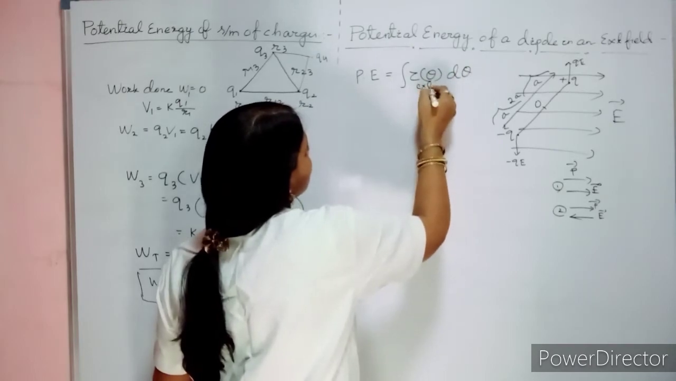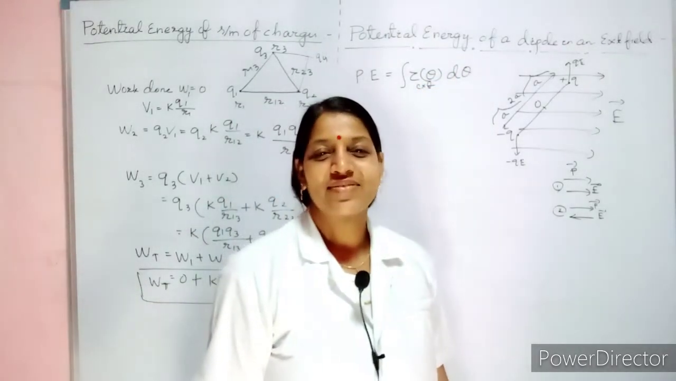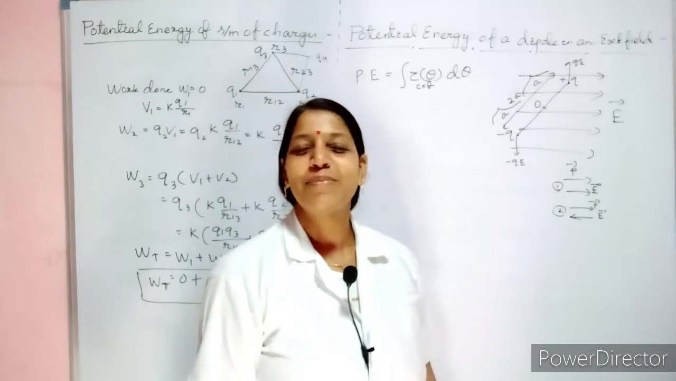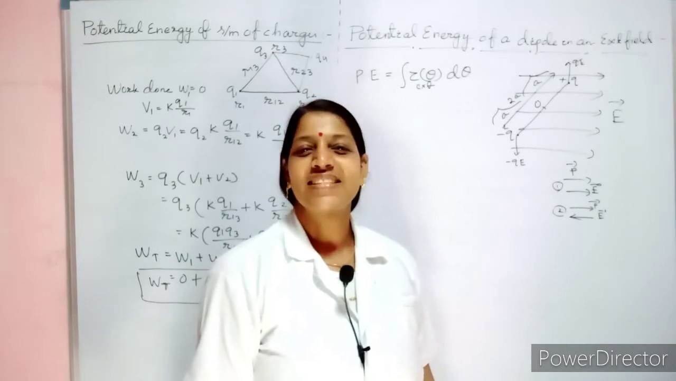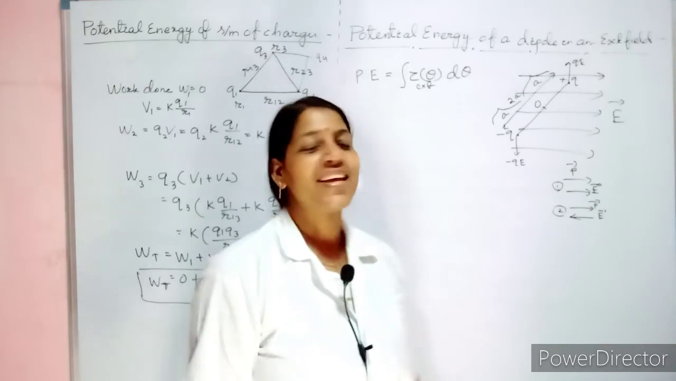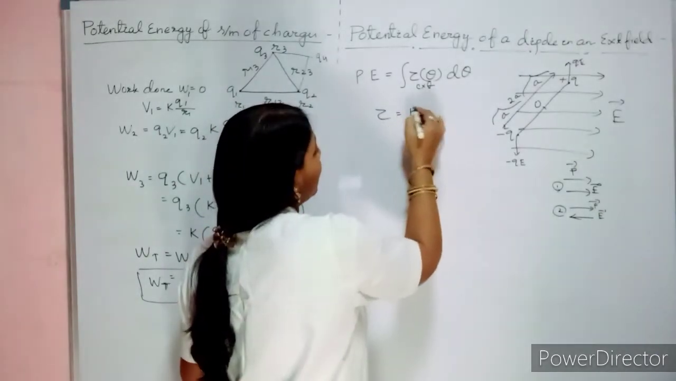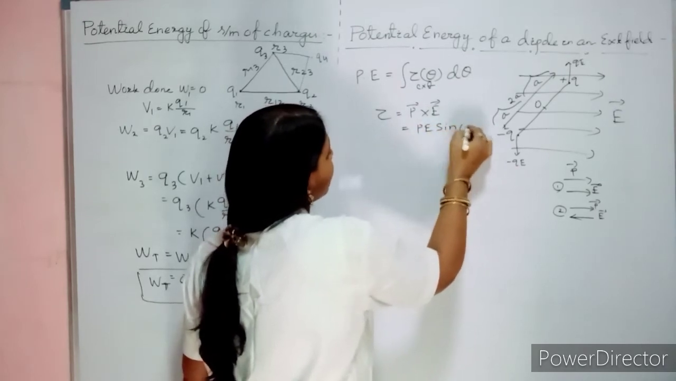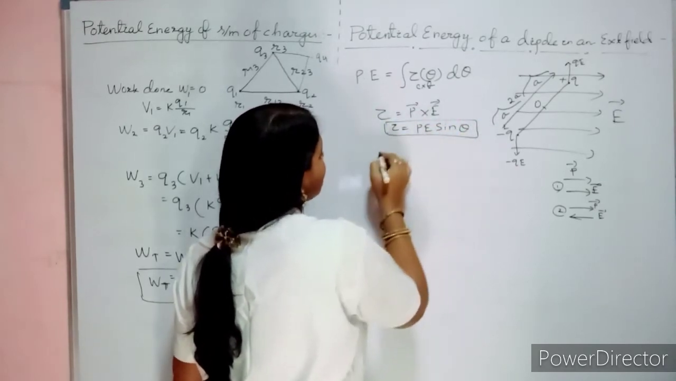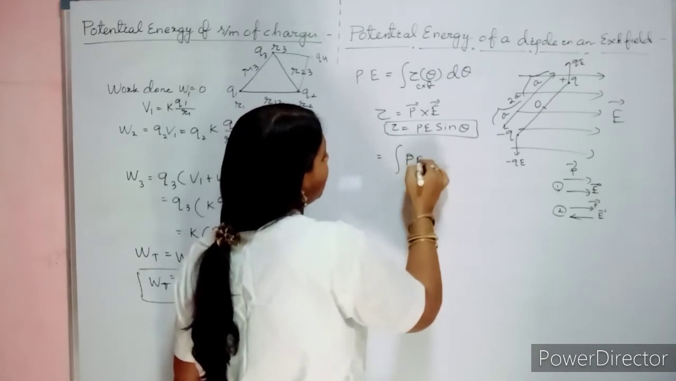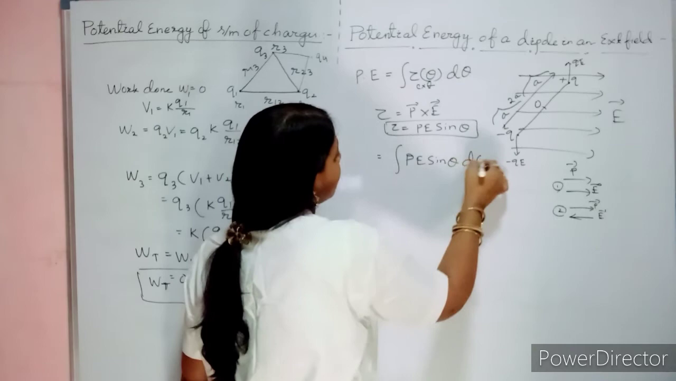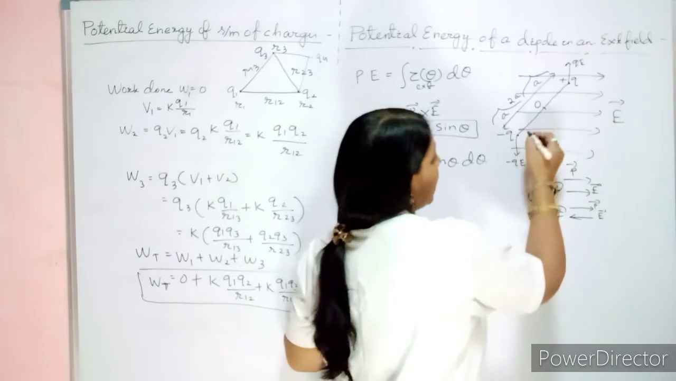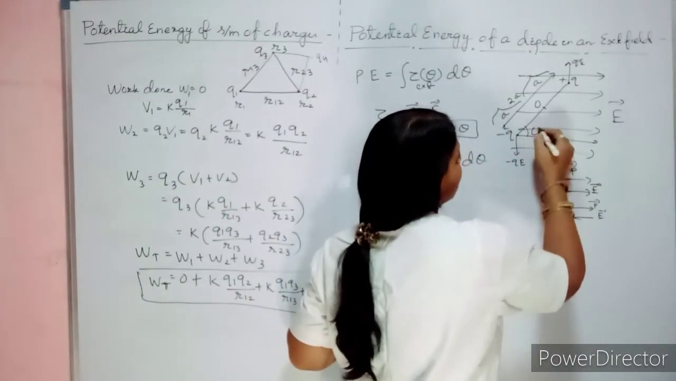What is this tau? It is your external torque. You need to give external torque. We already studied about torque. Do you remember the formula of torque? It is P cross E, that is PE sin theta. Clear? Now substitute here. How much will you find? It is PE sin theta d theta. So when your dipole is kept in electric field, let it make an angle theta with your electric field.